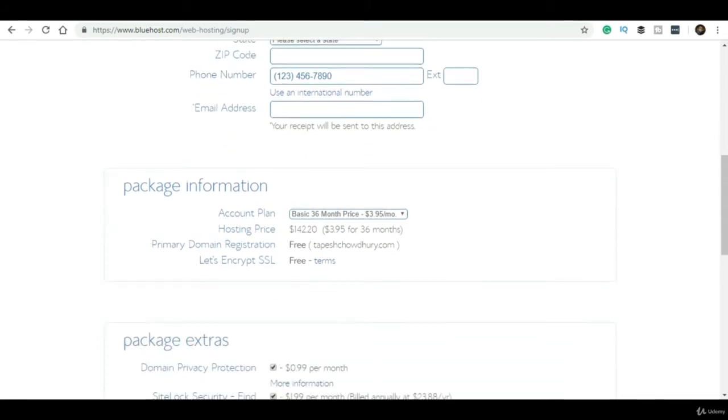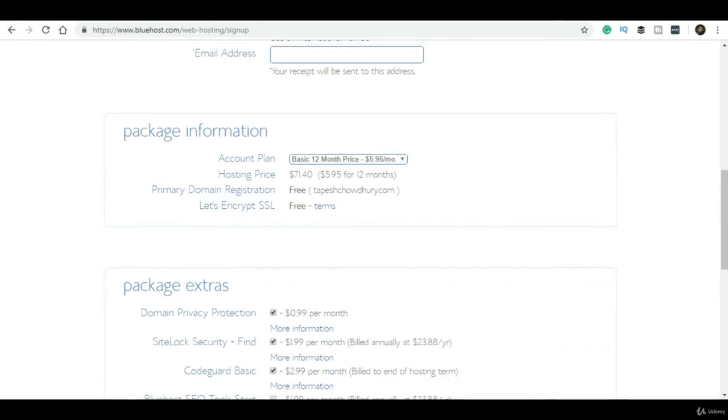As of now, I'm going for the 12 months plan. With this 12 months plan, I'm getting a domain name for free, of course, and a free SSL certificate, so that my website will look secure with HTTPS. If I do not purchase any SSL, or do not get any free SSL, then it will show HTTP, not HTTPS. So it's a pretty good deal that I'm getting here.